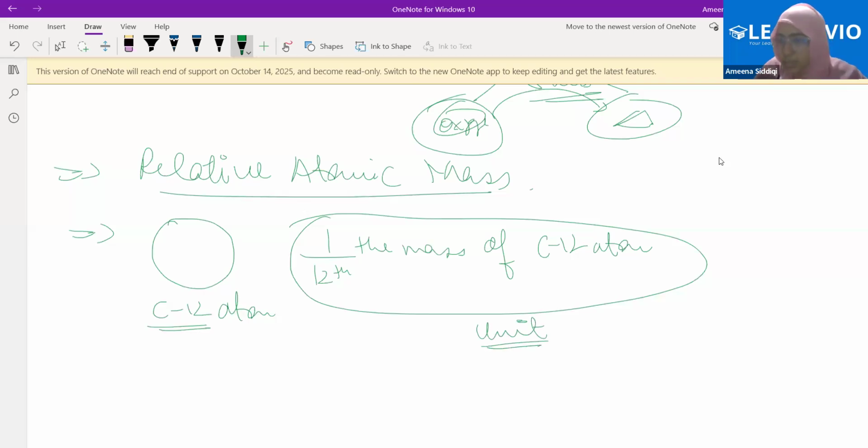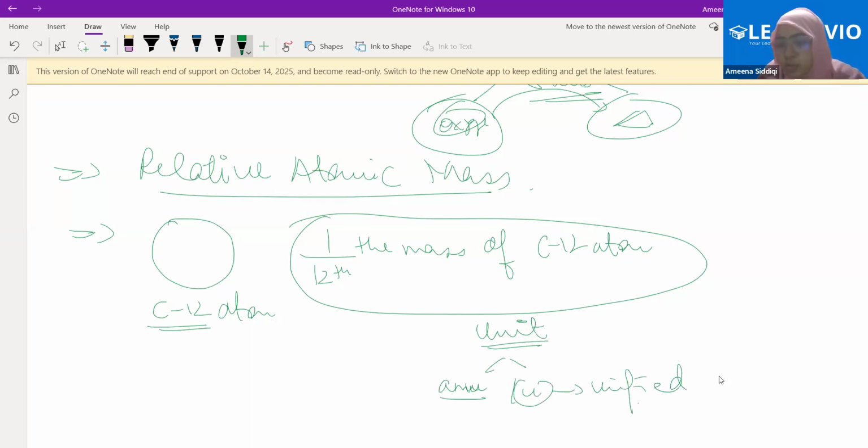This is nothing but the unit here, right? Yes, ma'am. Okay. And the unit of the atomic mass is taken as atomic mass unit, AMU, and now it is called U, that is unified mass.